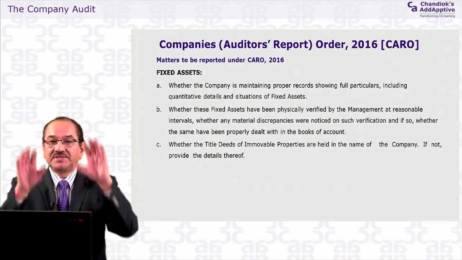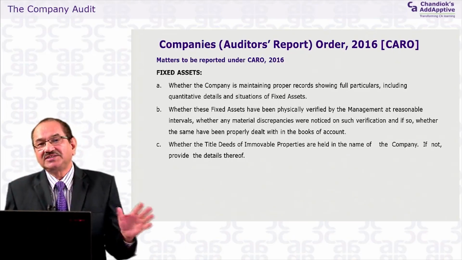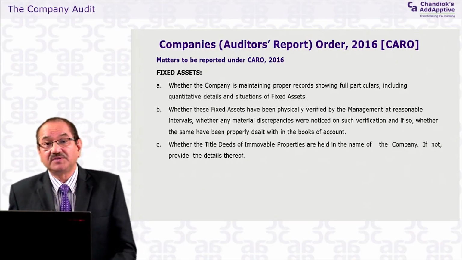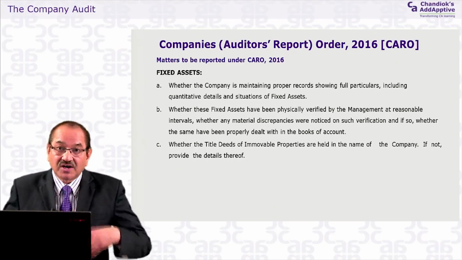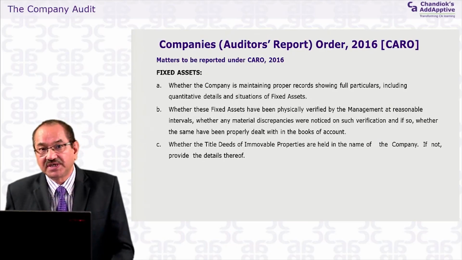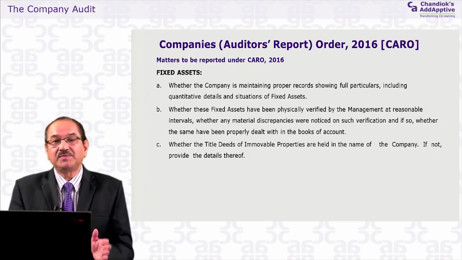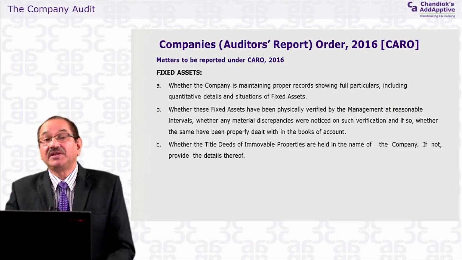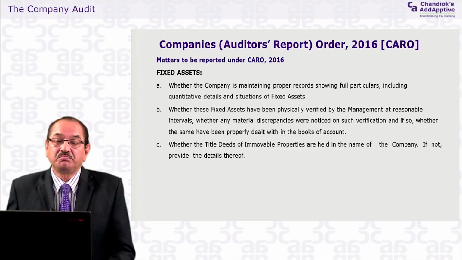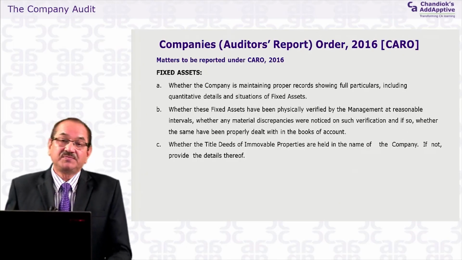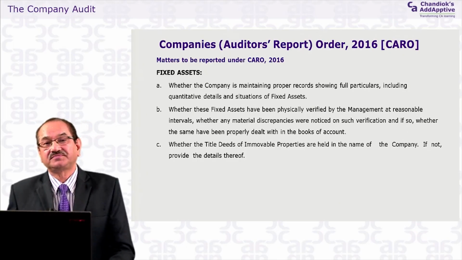It doesn't mean that if there are 16 points, and suppose out of those 16 points, 10 points are not relevant for the particular company which you are auditing, and you have to issue the CARO report for that company. If the 10 points are not applicable, please put the points and write against them that it is not applicable and why it is not applicable. So reporting has to be done on all these 16 points. Now the first point is about the fixed assets.